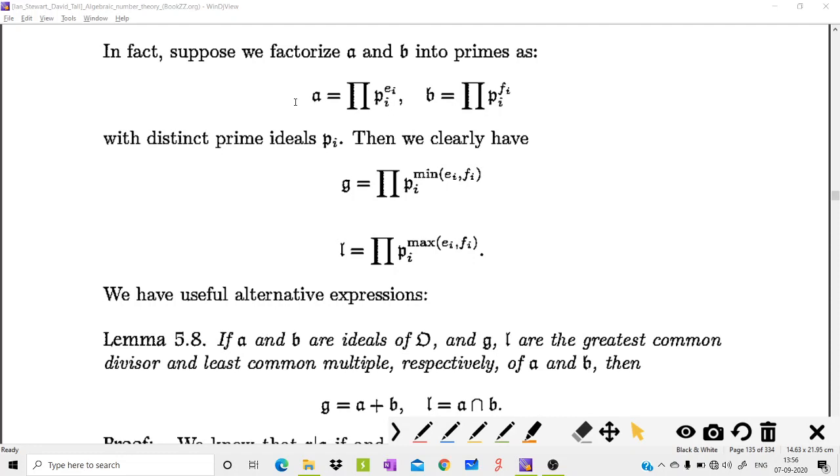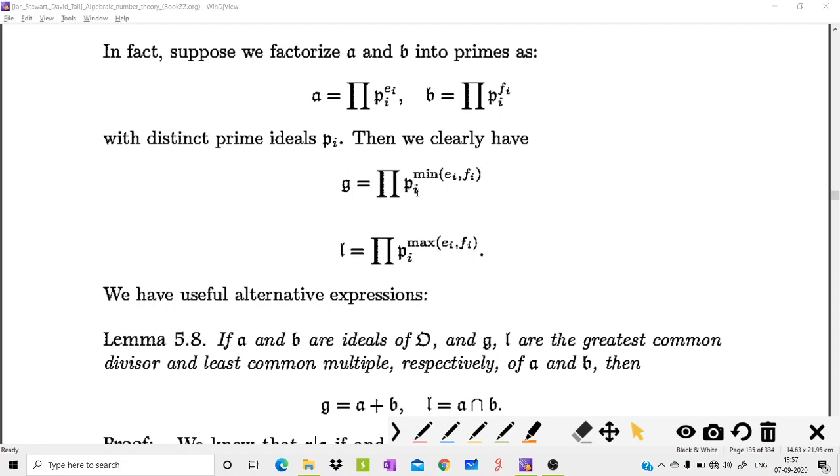To evaluate the GCD and LCM of two ideals, we need to find the prime factorization of A and B. Say A is equal to P1 raised to E1, P2 raised to E2, and so on up to Pk raised to Ek, powers of prime ideals. Then B has an expression like this, with exponents Fi.